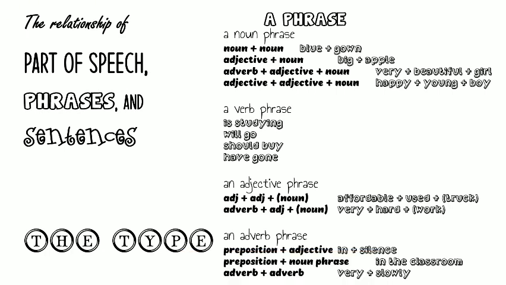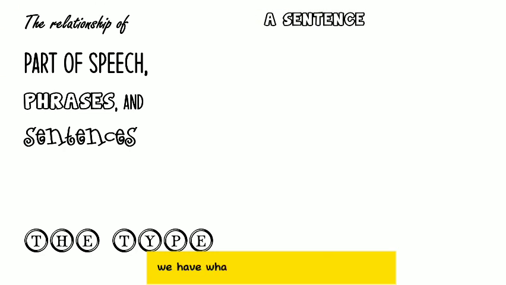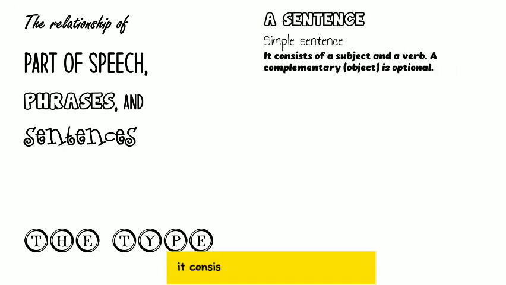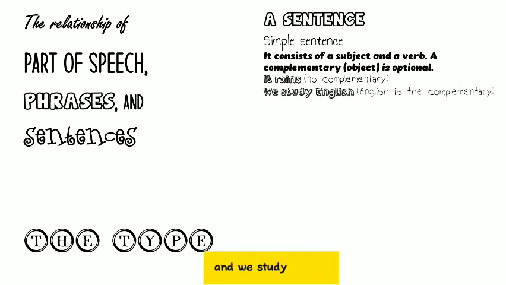While in a sentence, we have what is so-called a simple sentence. It consists of a subject and a verb. The complement or the object is optional. For example, it rains. It doesn't have a complement because the meaning is clear. And we study English. English is the complement.